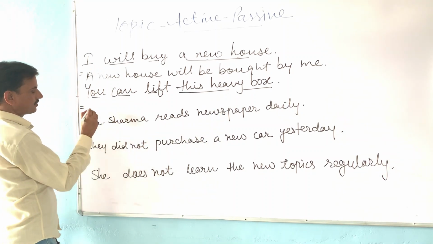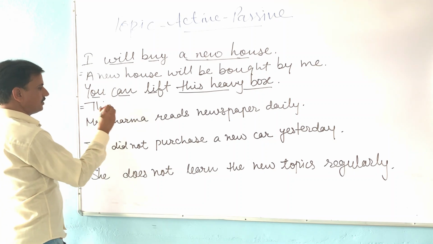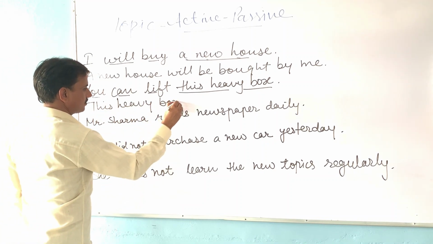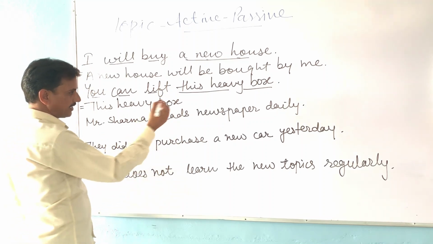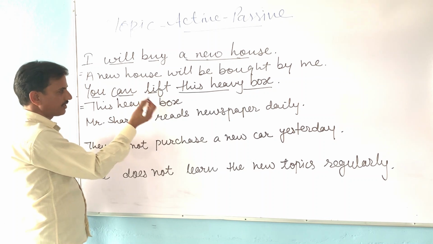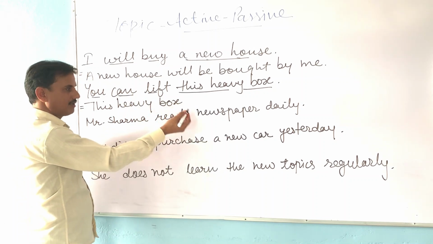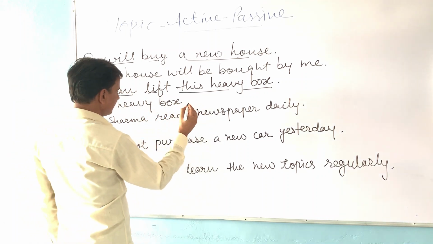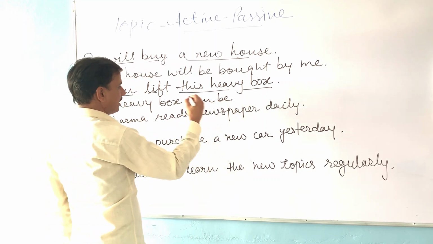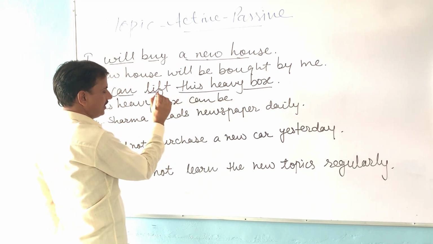So start with the object: this heavy box. Now change the tense. In this sentence, a modal is given, the same way. We will write here the same modal and we will add be. Can be. And now write the third form of the main verb lift.